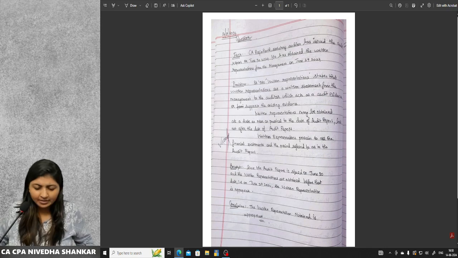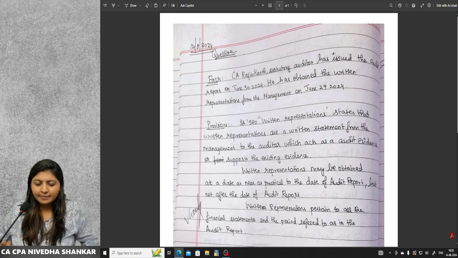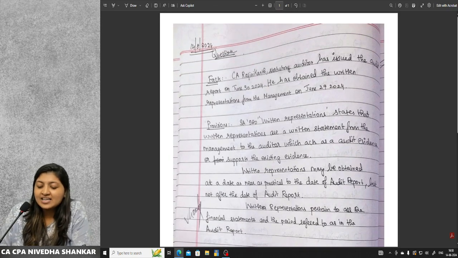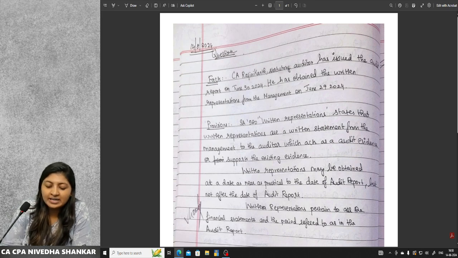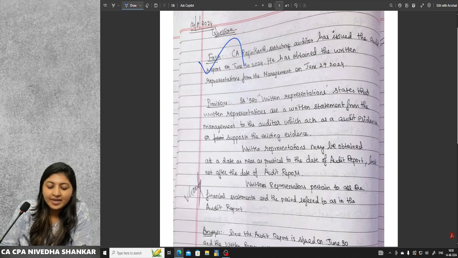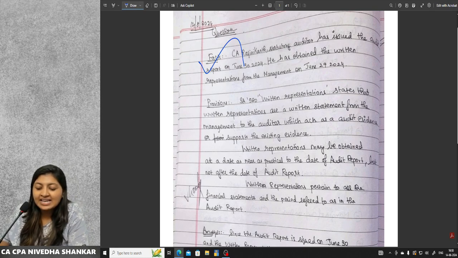The third paper, this is a good paper, a perfect paper. They are starting with the facts. CA Rajnikant, statutory auditor, has issued the audit report on 30th June. He has obtained the written representation from the management on June 29th. Perfect facts again. The provisions, SA 580 Written Representations. This shows that they know the standard number and the name. They are starting with that.